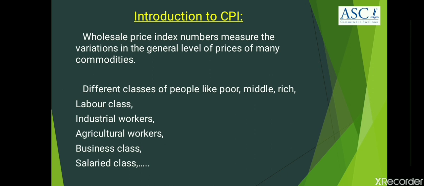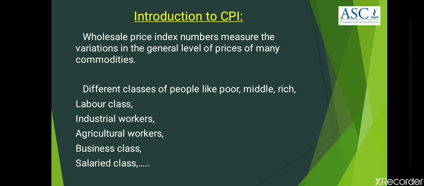Here, standard of living refers to the level of wealth, comfort, material goods, and mainly basic necessities available to a certain class of people in a certain geographic area.